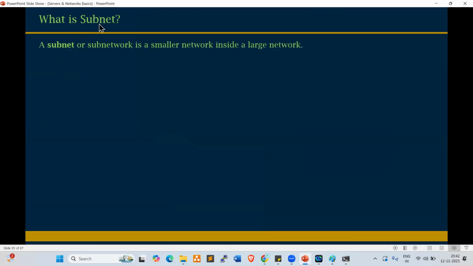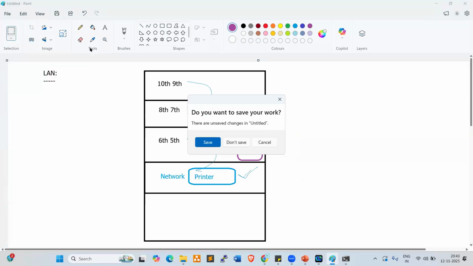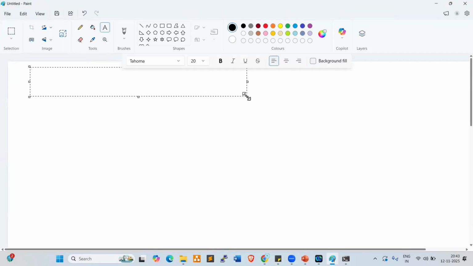What is a subnet? A subnet is a small network, a subnetwork. For example, there is a DBS project, a Singapore project for DBS Bank.